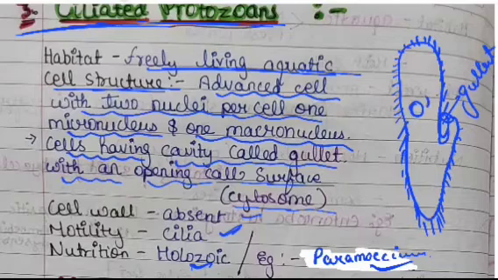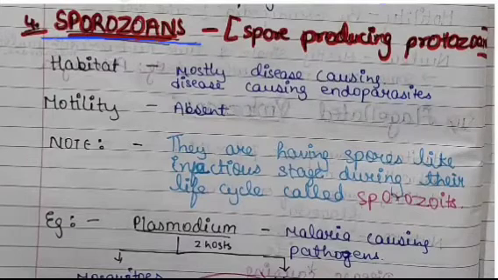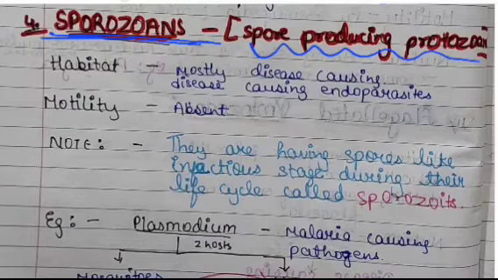These organisms also have two nuclei, that is first one is macro and the second one is micro. Now coming to the next topic, that is sporozoans, means these are spore producing protozoans. If we talk about the habitat, then these are mostly disease causing organisms. So these are disease causing endoparasites.